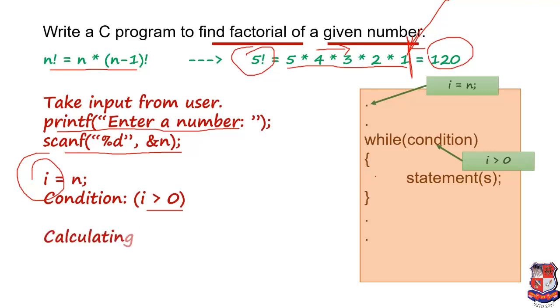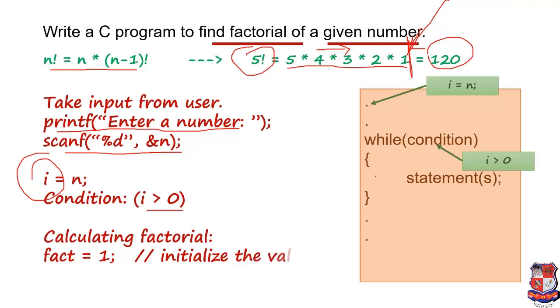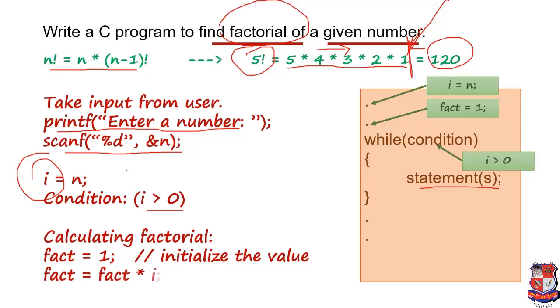Now we are going to calculate the factorial. How can we calculate the factorial? For that I am taking a variable, fact, and I am initializing fact equals 1 because the initial value for multiplication is 1. Now I am going to create the statement, which is nothing but the logic behind the factorial. Since factorial is n into n minus 1, we have to write fact equals fact into i.